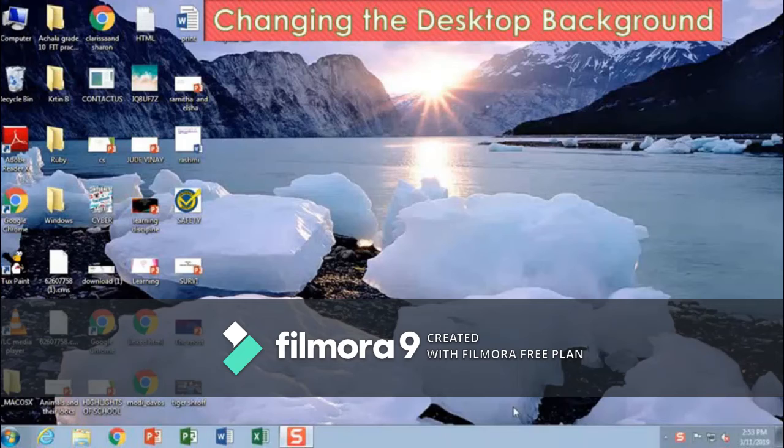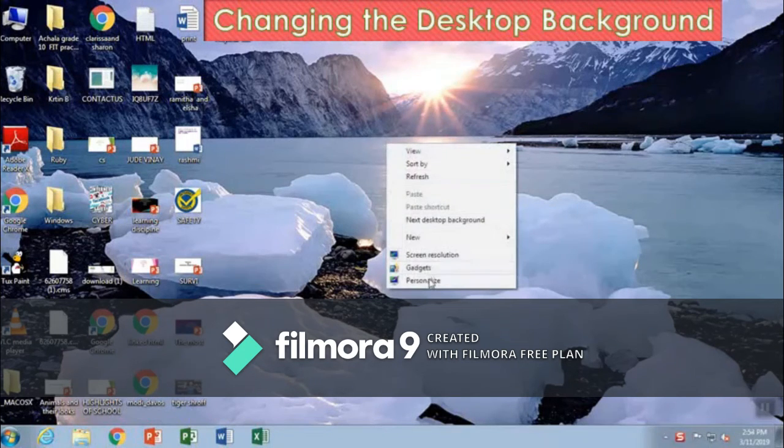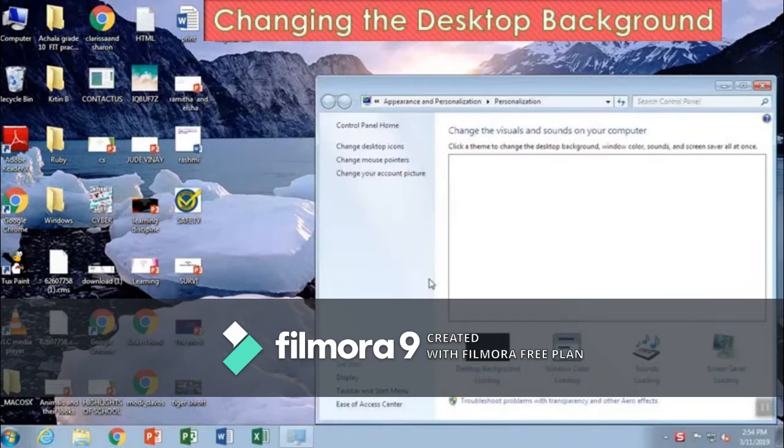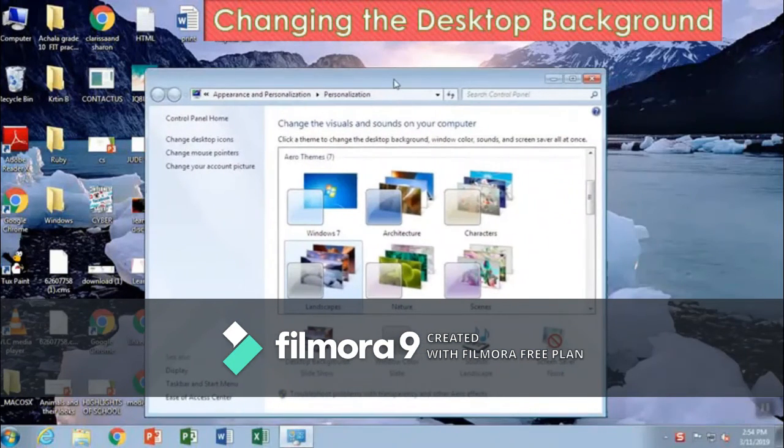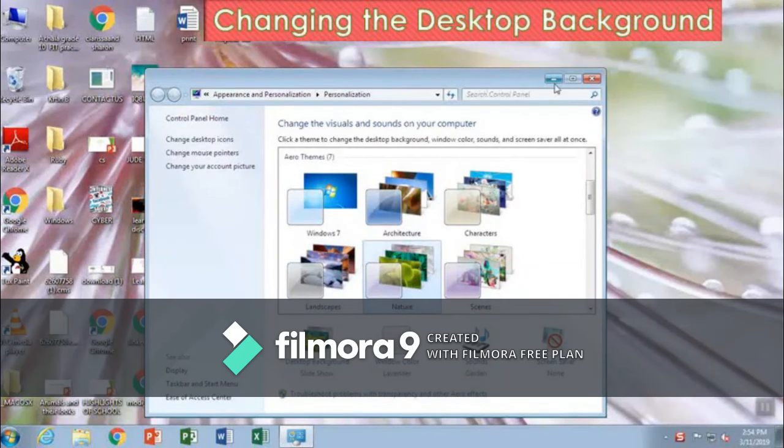Changing the desktop background. You enjoy working with Windows as it is user-friendly. You can change the appearance of the desktop background according to your choice. The way is to right-click anywhere on the desktop. You will find the list of options. Select the personalize option. The personalization dialog box will appear.